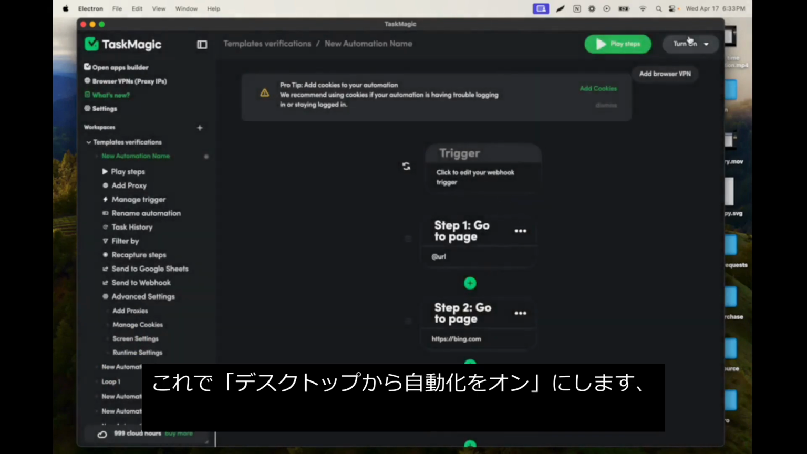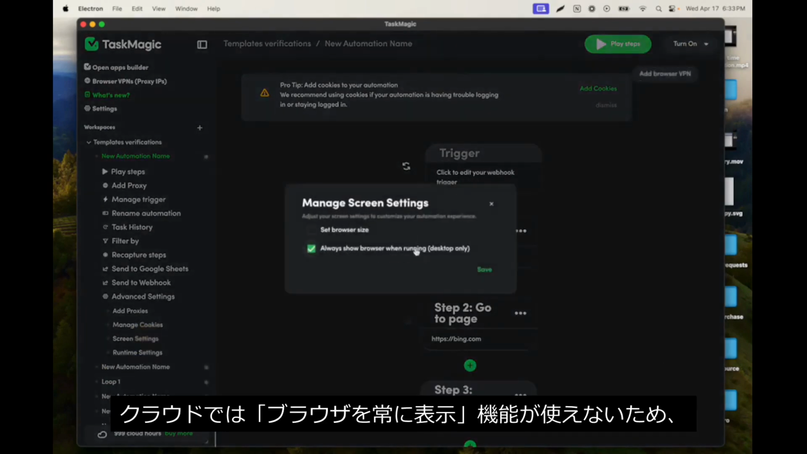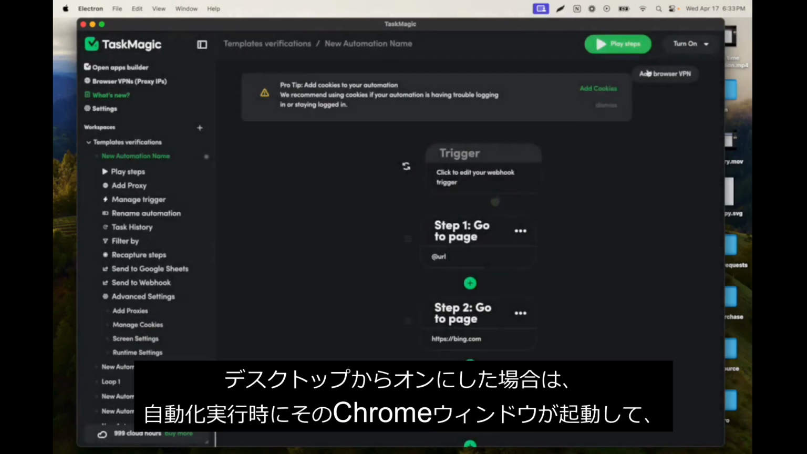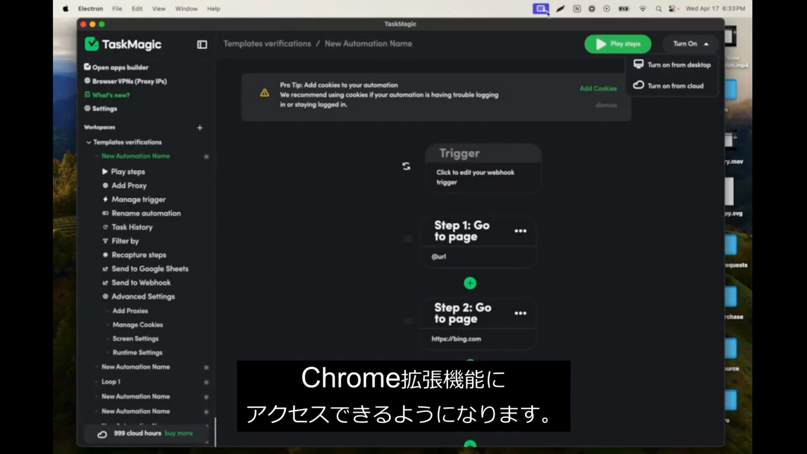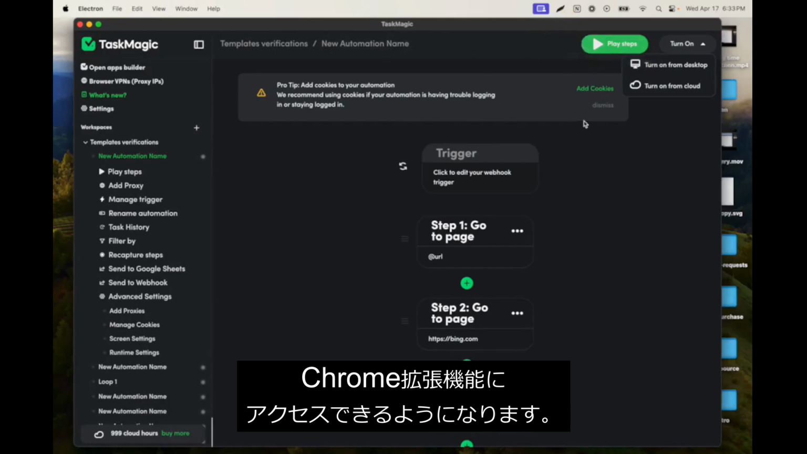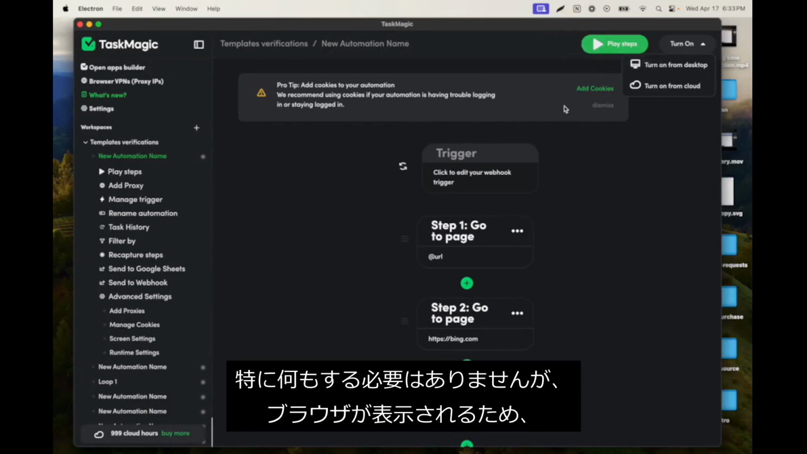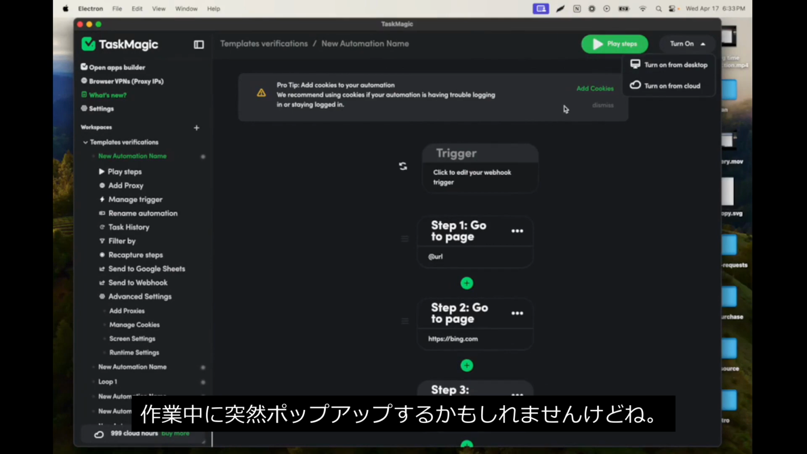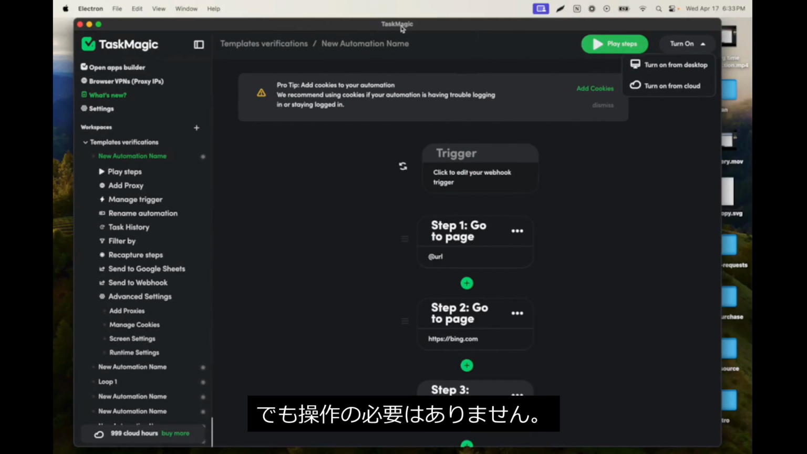Now, if I was to turn this automation on from desktop, since that always show browser feature is not available on cloud, if I turn this on from desktop, it's going to launch that Chrome window when my automation is running. So it will have access to that Chrome extension, and we do not need to do anything still. The only caveat is the browser is going to be visible, so it might pop up in the middle of your workday. However, you do not need to interact with it.